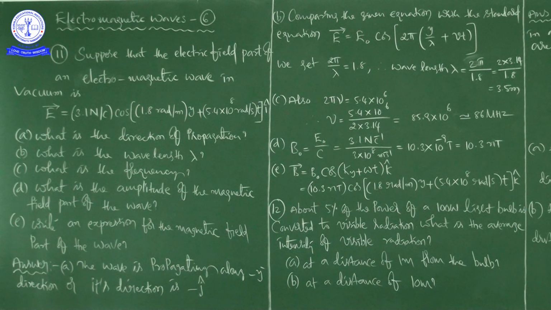See, this is the information given before the questions, A to E. They have given the electric field.